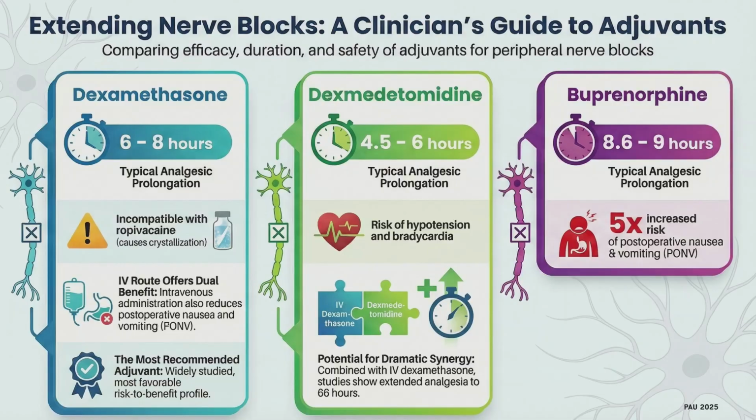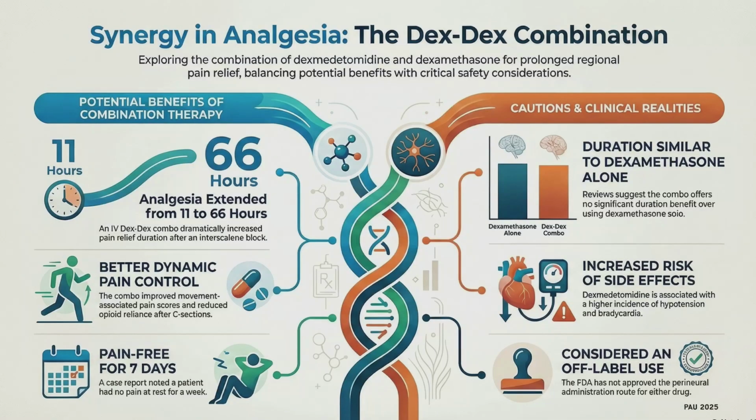The most commonly used off-label drug is dexamethasone, and the second one is dexmedetomidine. It increases the duration of action by 4.5 to 6 hours at the risk of hypotension as well as bradycardia, and the third one is buprenorphine, at the expense of postoperative nausea and vomiting. There are several case reports.